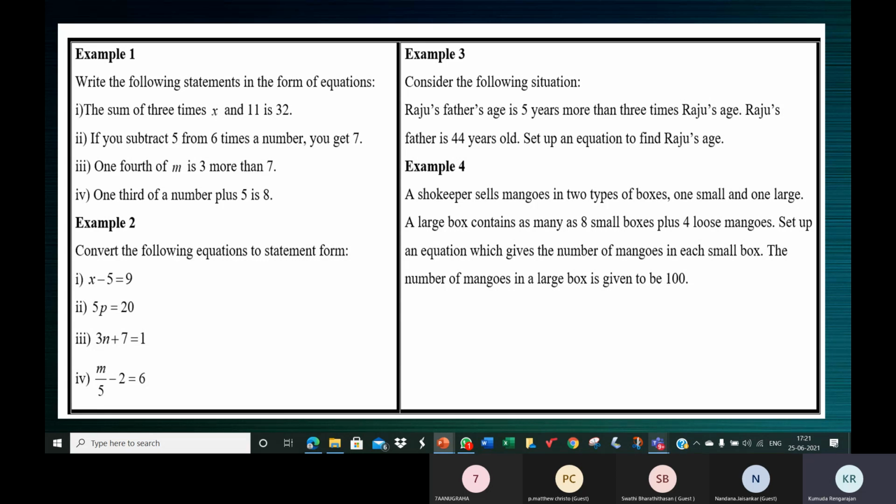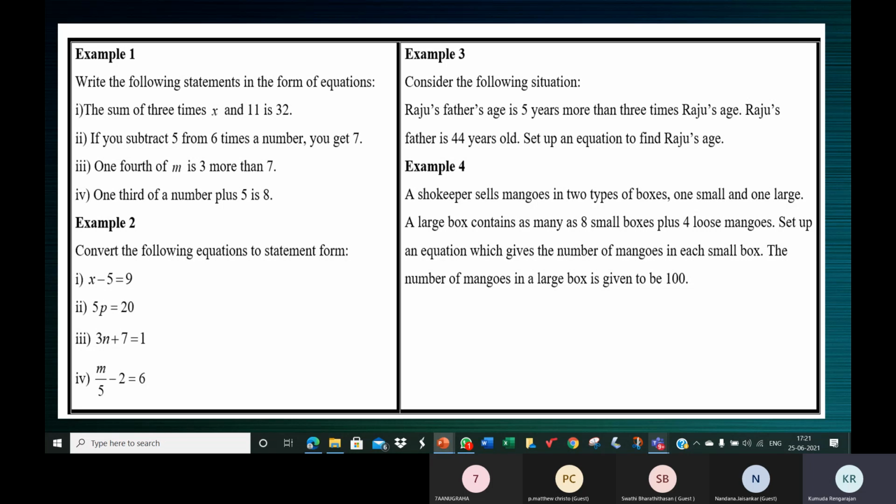So in one large box you can put 8 small boxes plus 4 loose mangoes. So you need to set up an equation which gives the number of mangoes in each small box.